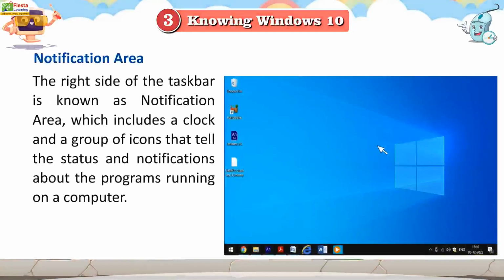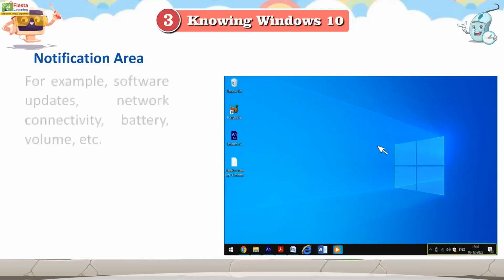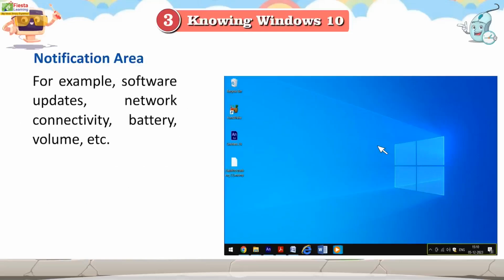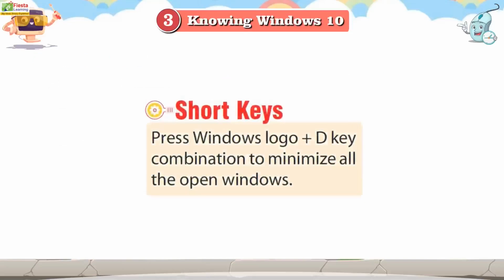Notification area. The right side of the taskbar is known as the Notification area, which includes a clock and a group of icons that tell the status and notifications about the programs running on a computer, for example, software updates, network connectivity, battery, volume, etc. Shortkeys.